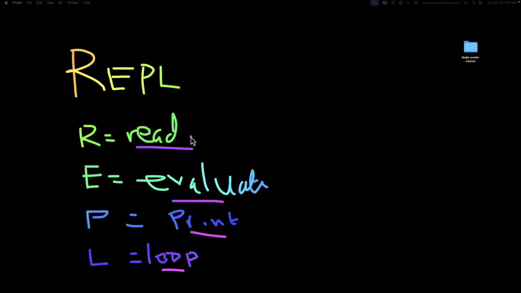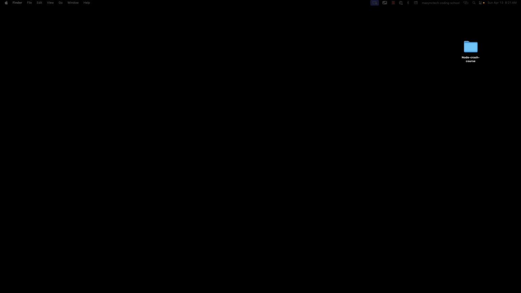So let me explain one more time about the REPL. The R means read your input, and that is the code that you are going to type. Evaluate simply means evaluating what you've entered, print means the result, and loop simply means going back, waiting for new input. So like I said, the REPL is like a playground where you can test JavaScript code instantly without having to create files, save them, and run them separately. So how can we access or use the REPL?